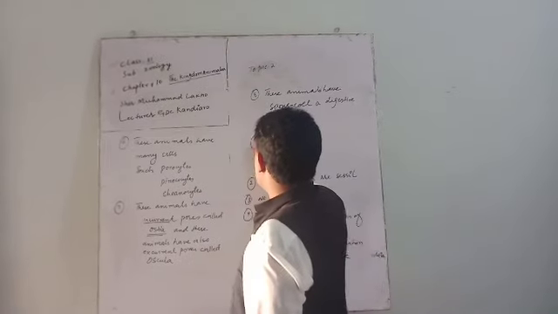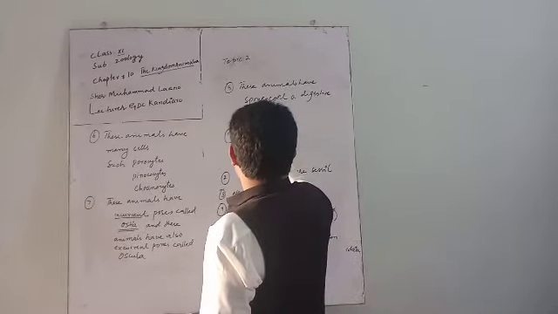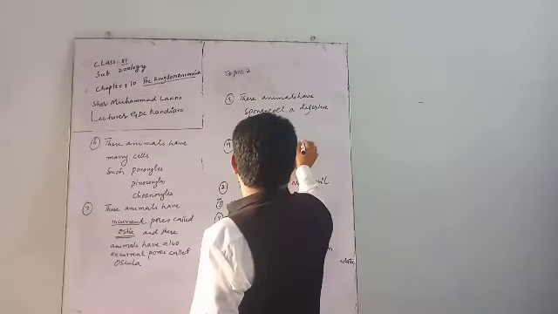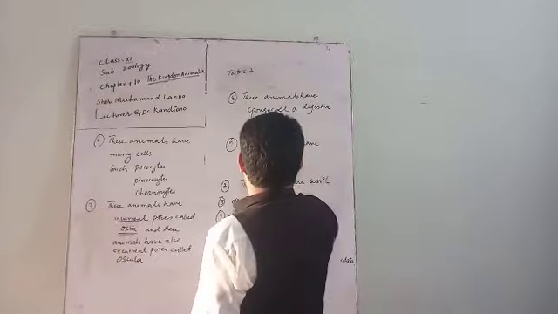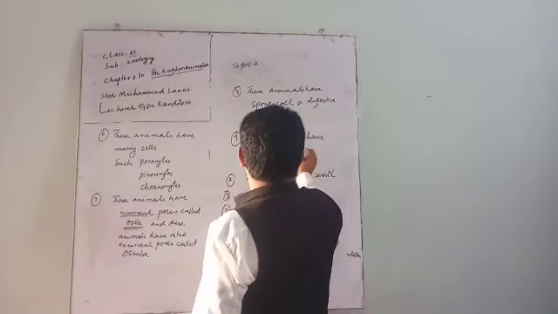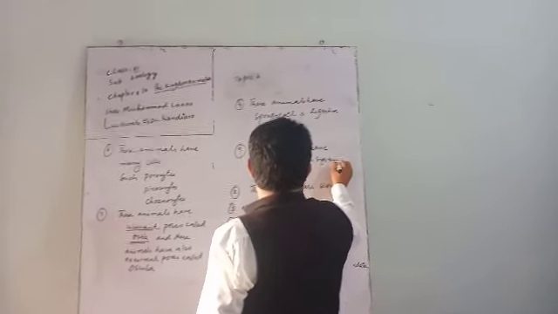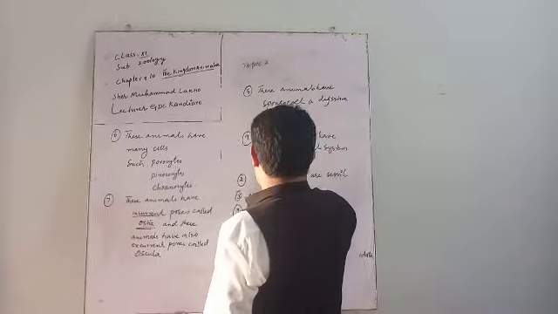Number 9, these animals have a water canal system. This is a special type of system.